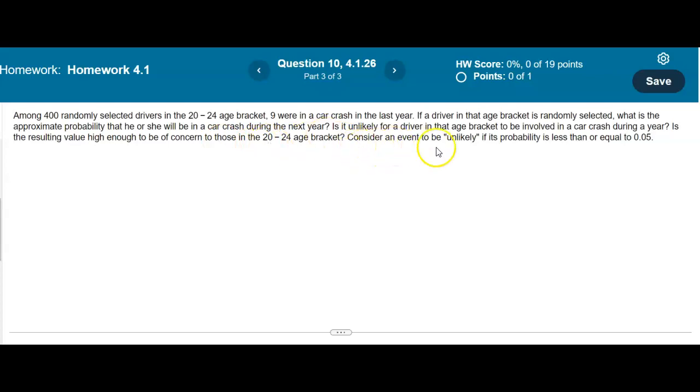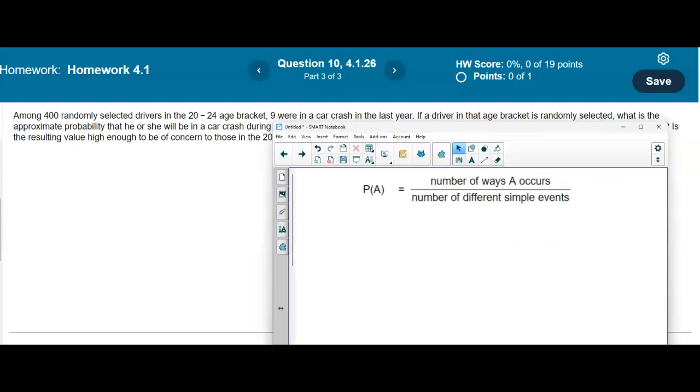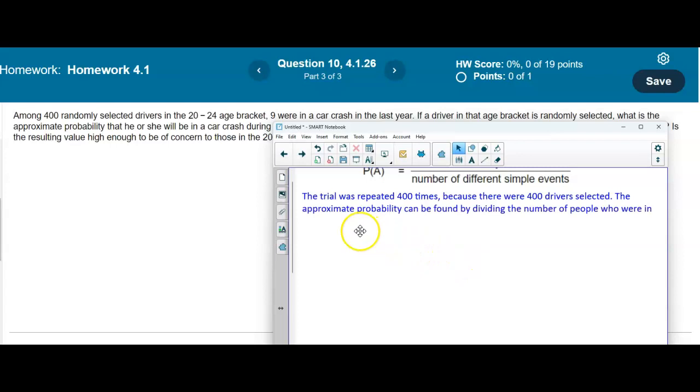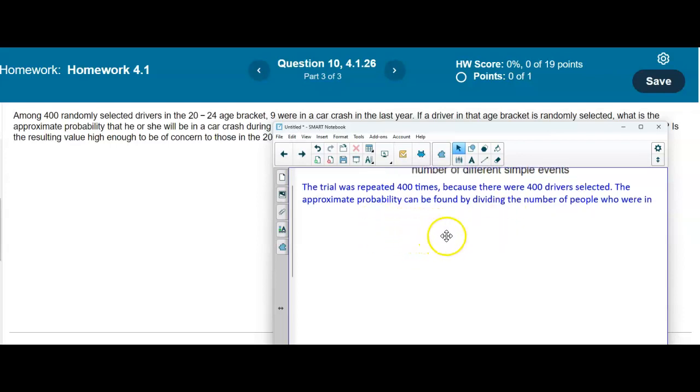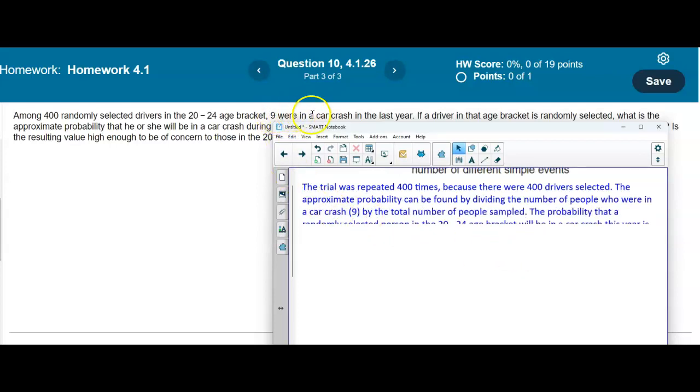We want to consider an event to be unlikely if its probability is less than or equal to 0.05. So, the probability of an event A is the number of ways A occurs divided by the number of different simple events. The trial was repeated 400 times because there were 400 drivers selected. The approximate probability can be found by dividing the number of people who were in a car crash, in this case there were 9, by the total number of people sampled.